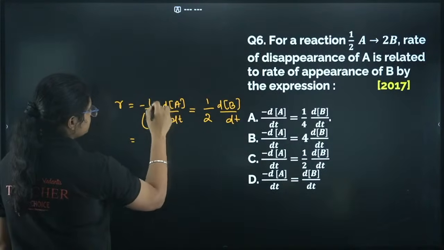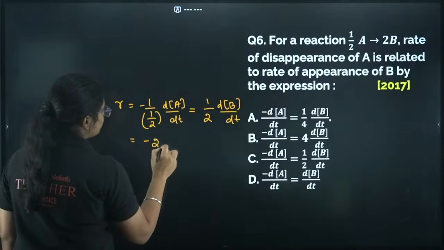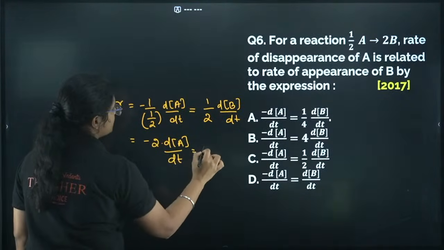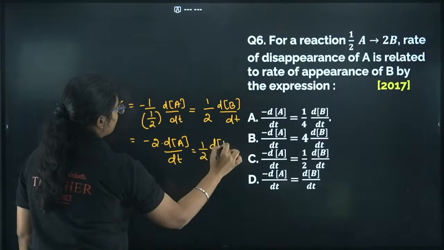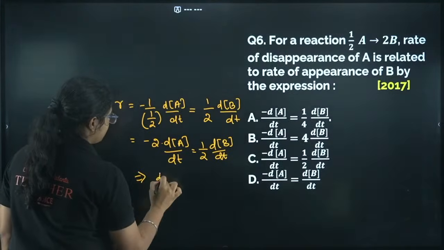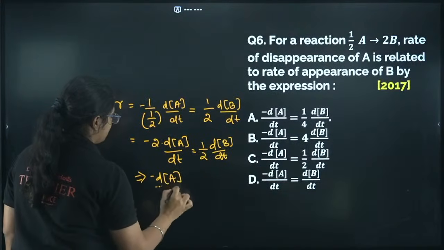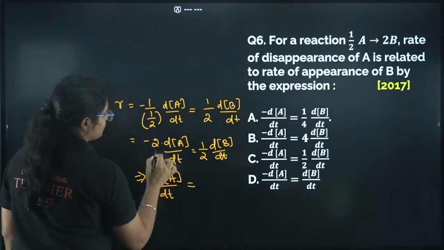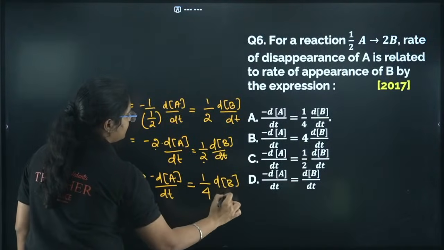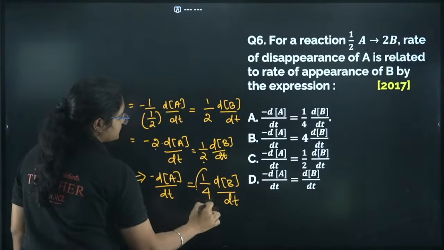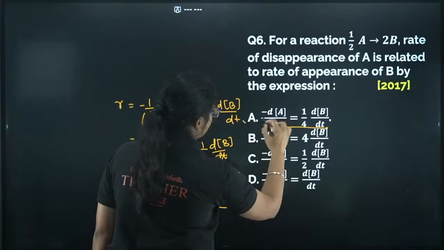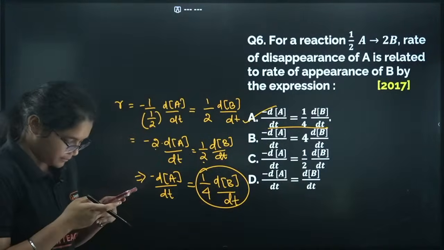So this is 1 by 2, so minus 2 into dA/dt is equal to 1 by 2 dB/dt. Now what is dA/dt? Minus dA/dt is equal to, multiplying by 2 here, 1 by 4 dB/dt. So minus dA/dt is equal to 1 by 4 dB/dt, which is your option number A.